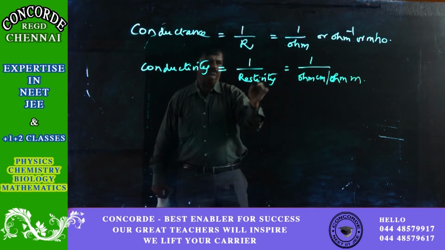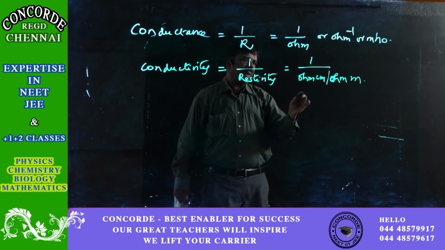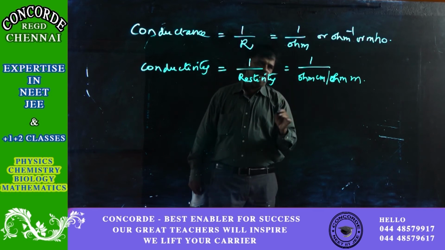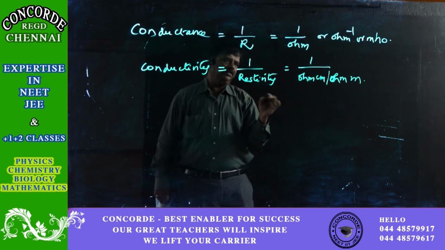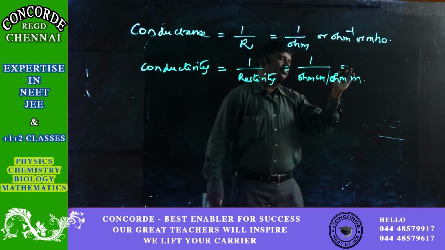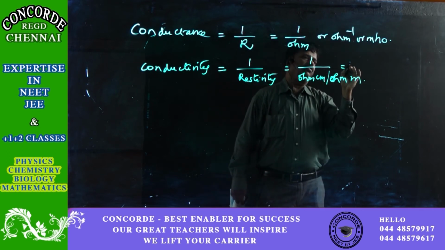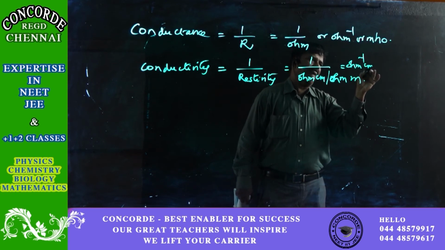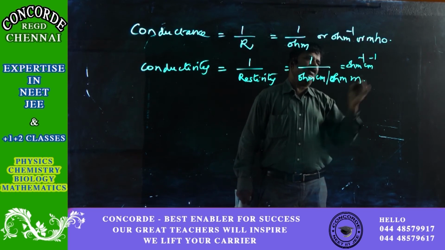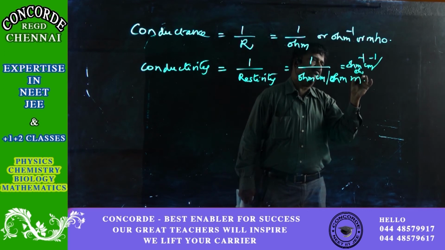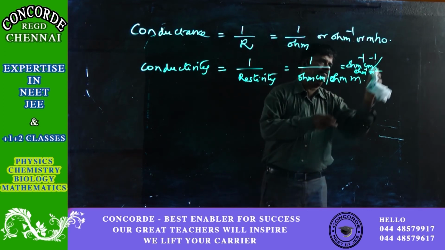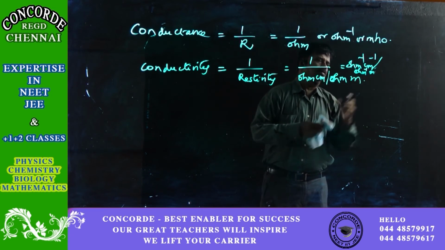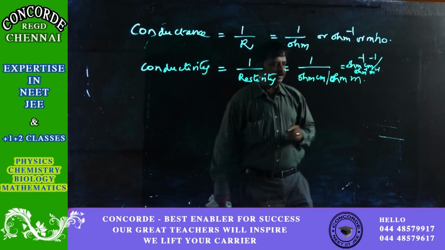So conductivity is 1 by resistivity, 1 by ohm centimeter or 1 by ohm meter, or it may be equivalent to ohm inverse centimeter inverse, or ohm inverse meter inverse.